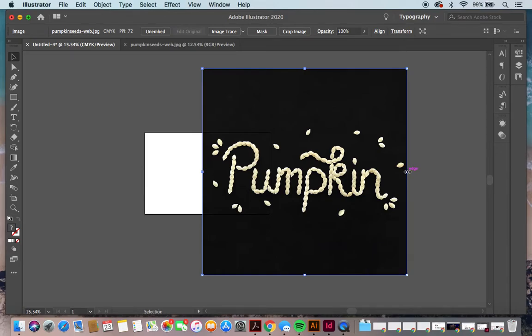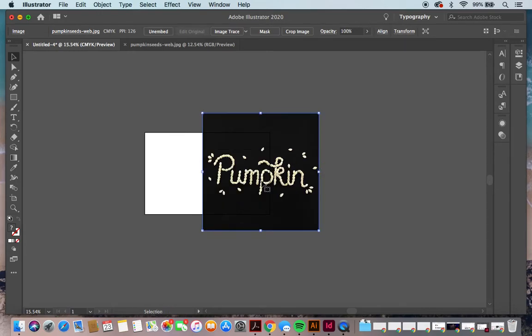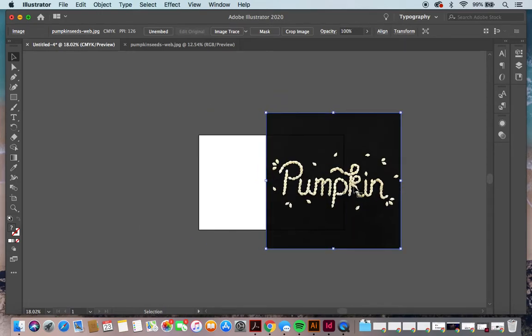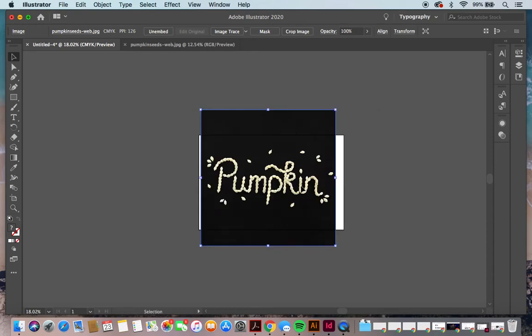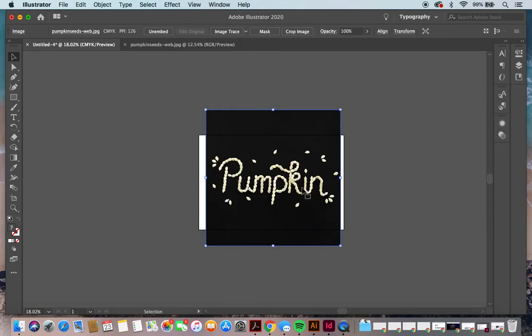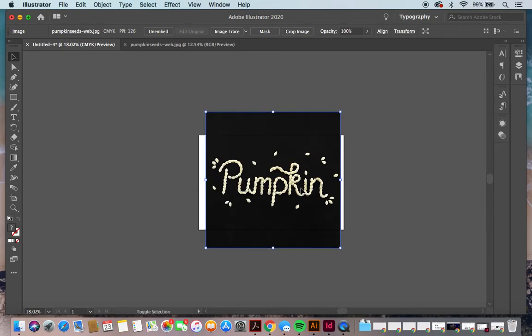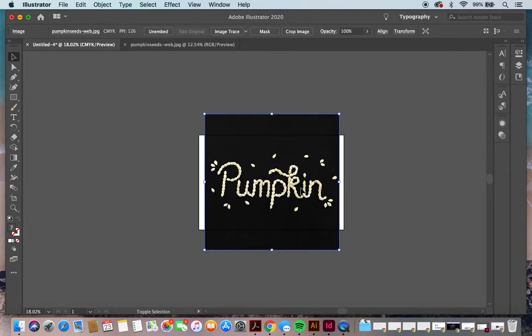You want to hold down Shift, and you can pick any of these corners or these side anchors and just press down Shift, click, and then drag it down so that it resizes to scale.